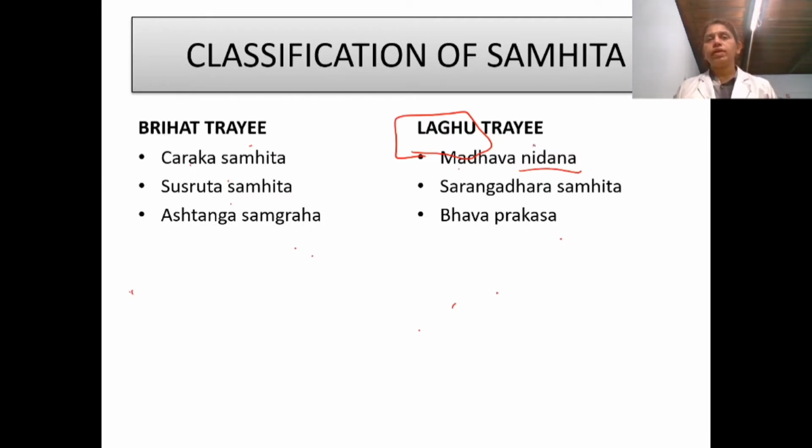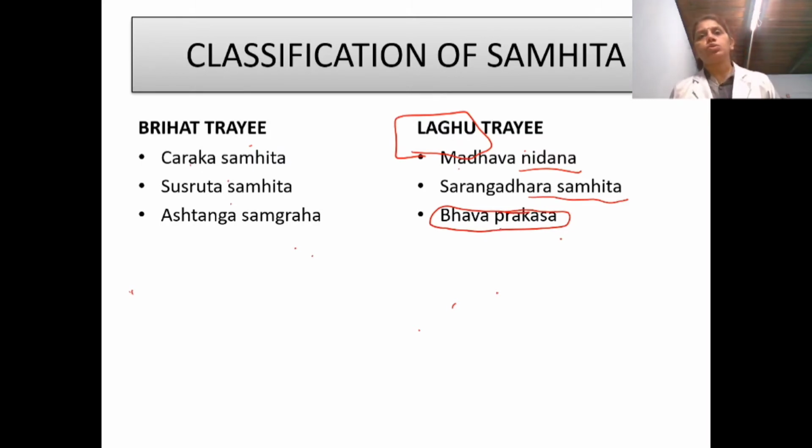This book has given importance to the cause of diseases, so it mainly consists of Nidana chapters of diseases. Then Sharngadhara Samhita is related to medical formulations, and Bhavaprakasha consists of all the 8 angas and also a few references.